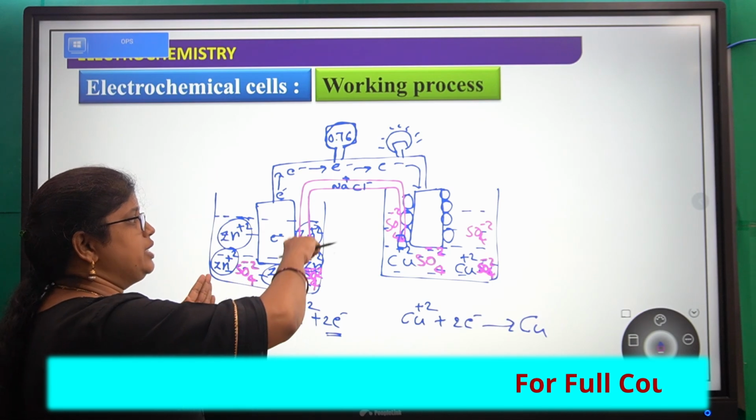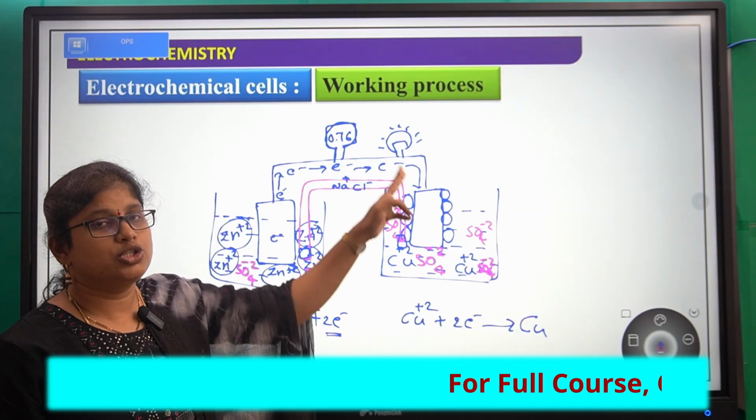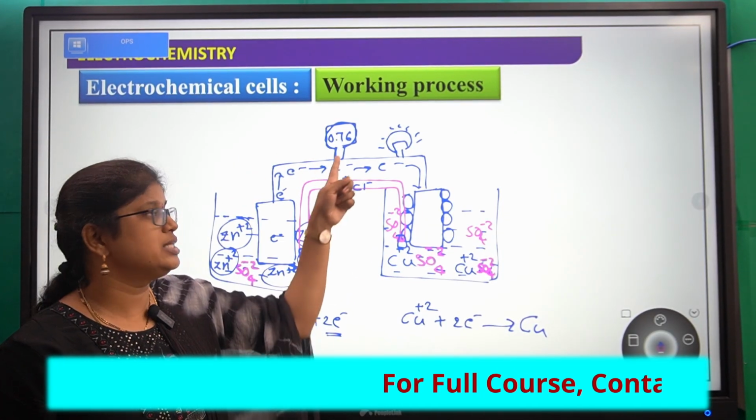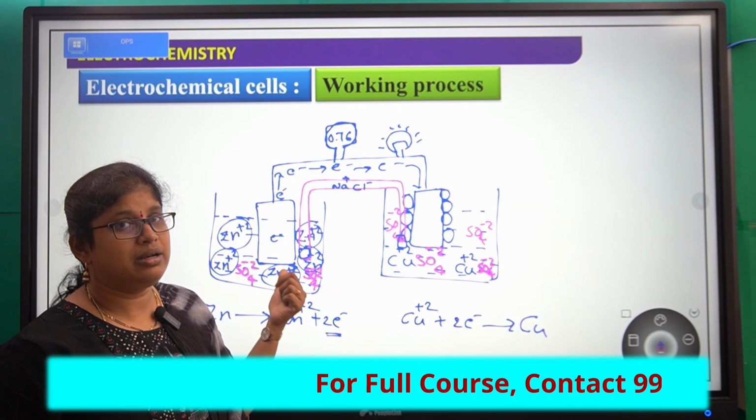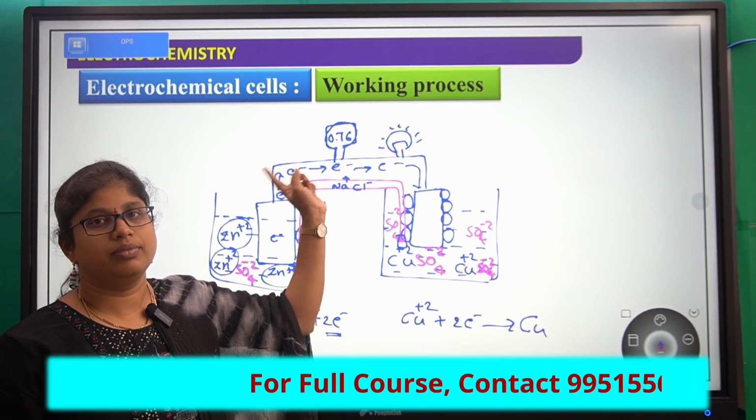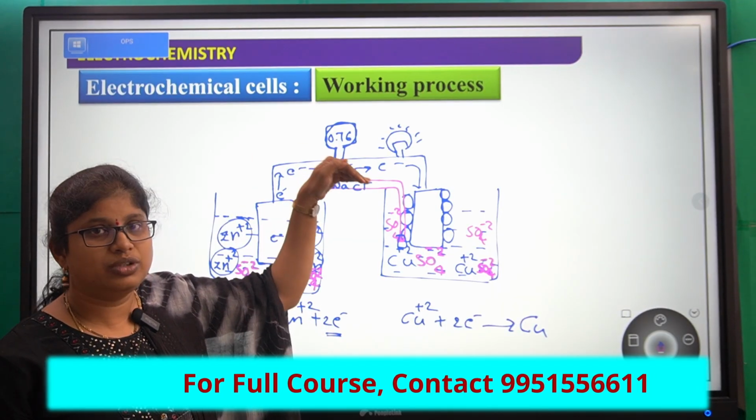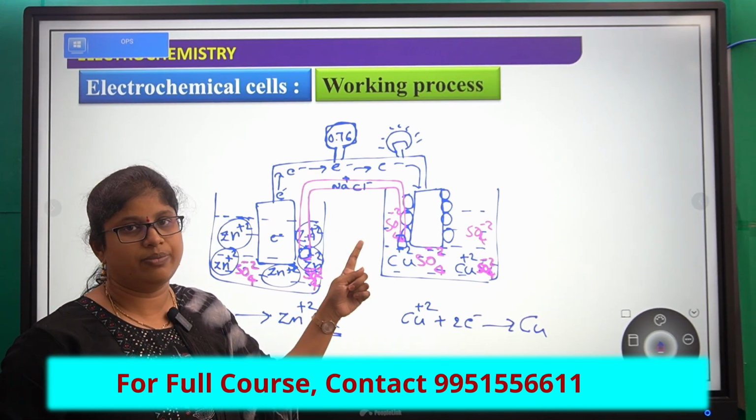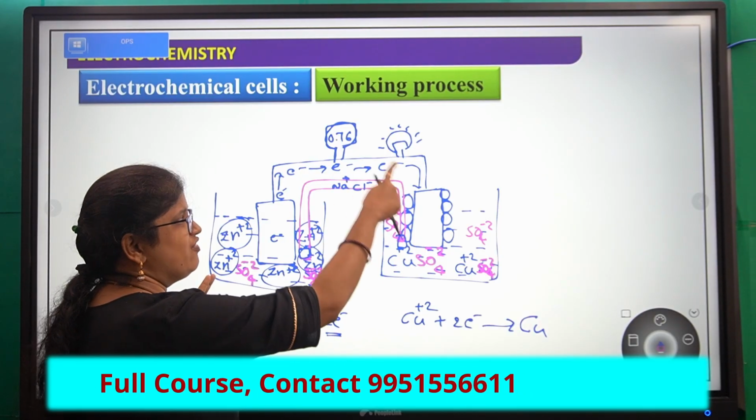So this salt bridge supports the continuous movement of ions. That's why the circuit is closed and it continuously produces electricity here. If there is no salt bridge, the accumulation of oppositely charged ions will increase, and after some time it may stop the flow of electrons. So to continuously flow the electrons, we connect these two electrolytes with the salt bridge. So the salt bridge allows the continuous flow of electrons.